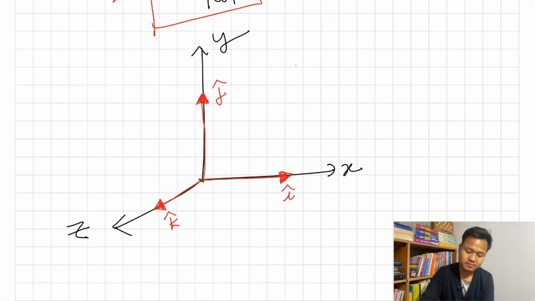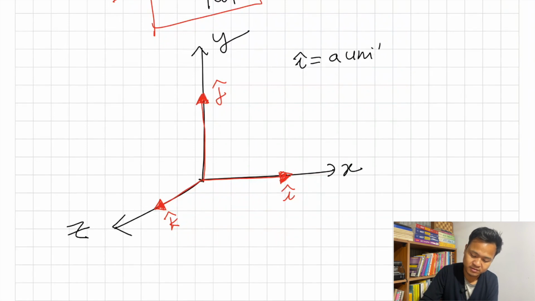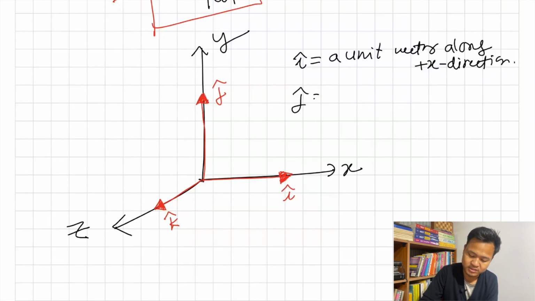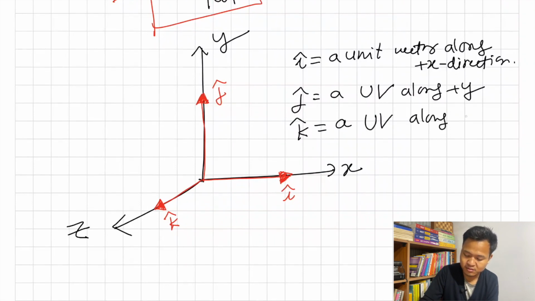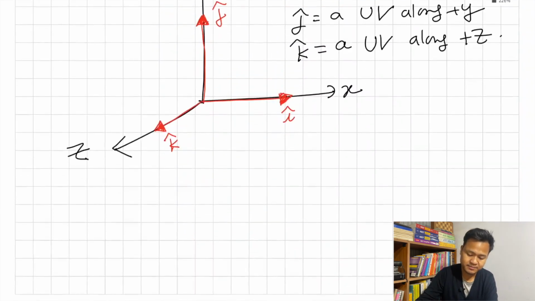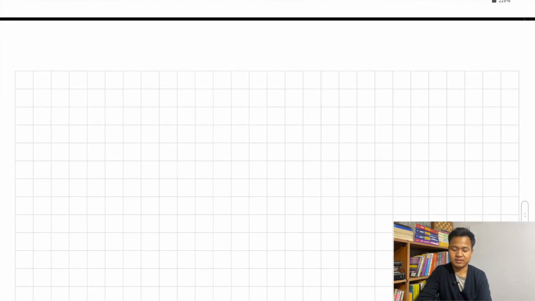So what is i cap? A unit vector along the plus x direction. What is j cap? A unit vector along the plus y direction. What is k cap? A unit vector along plus z. So you remember it like that: i cap, j cap, and k cap. I think those are the fundamental basic terms in vectors.